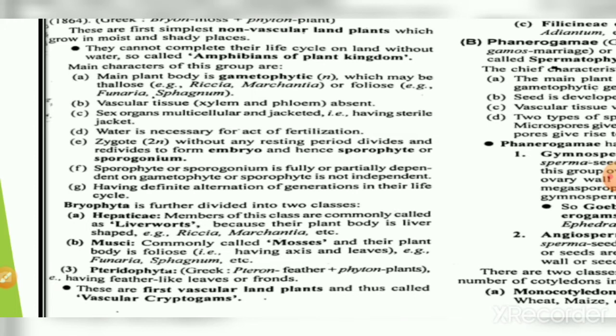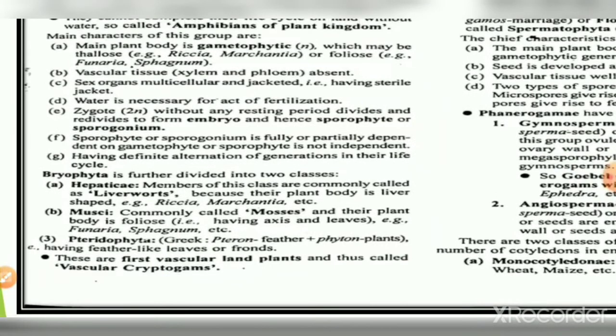Then we come to the pteridophyta. Pterido means feather or fan-like structure. We see all of those in sandy places and wet places. In most cases they can grow easily. So with feather-like leaves or fronds, these are known as the pteridophyta or the pteridophytes. The first vascular land plants, these are called the vascular cryptogams.